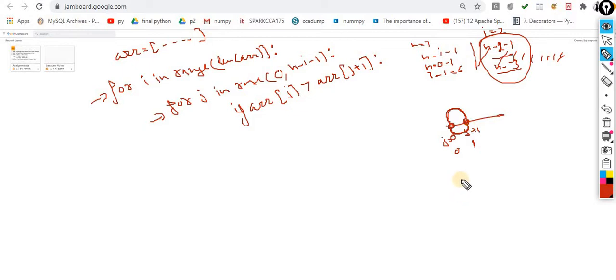Understand my point? If this condition is true, I am standing over here and checking the plus 1 condition. Let's suppose I am standing in the 0th position and this one is the 1 position. Here the value is, let's suppose, 20. Here the value is, let's suppose, 7. Now observe my scenario. The condition is true because arr of j, that is 0, is 20 and array of j plus 1, that means 0 plus 1, is 7. If this condition becomes true, then I am supposed to interchange it.